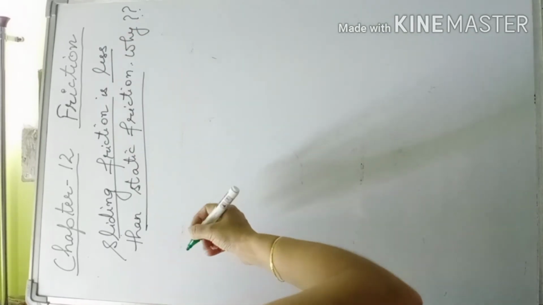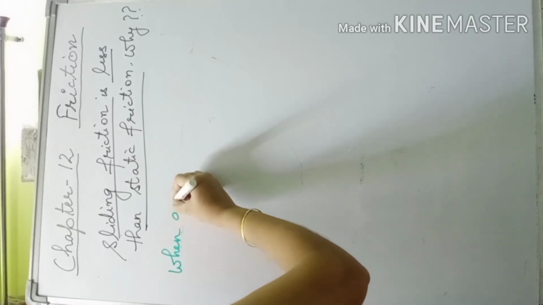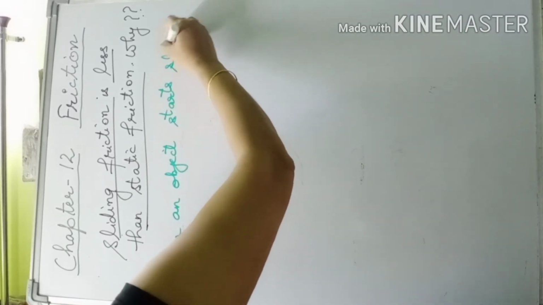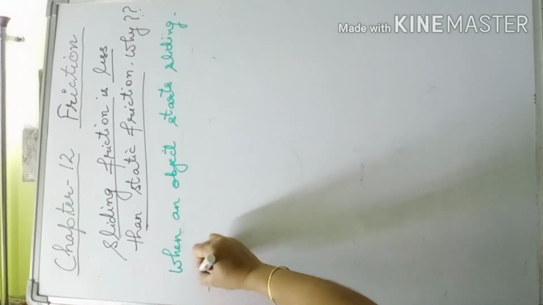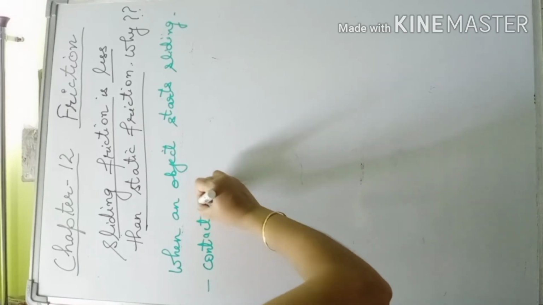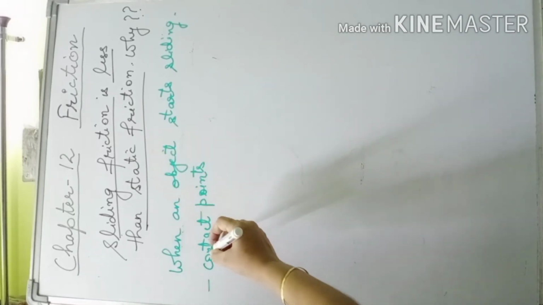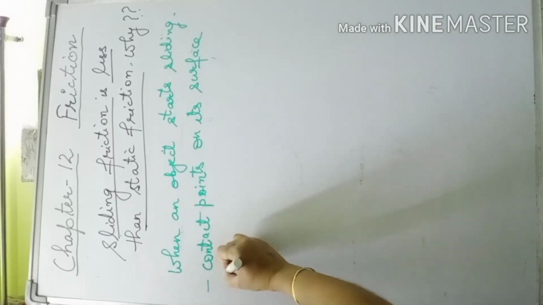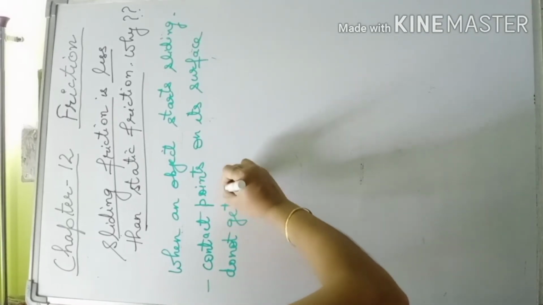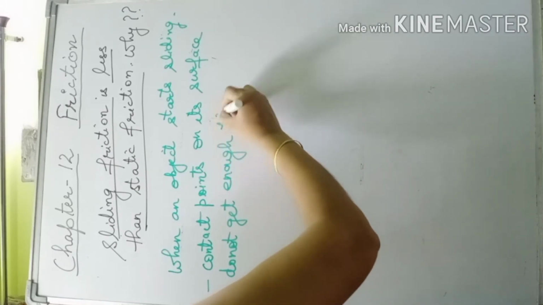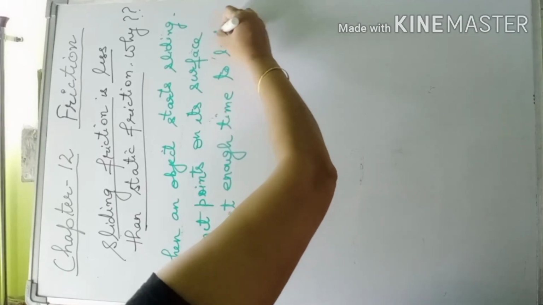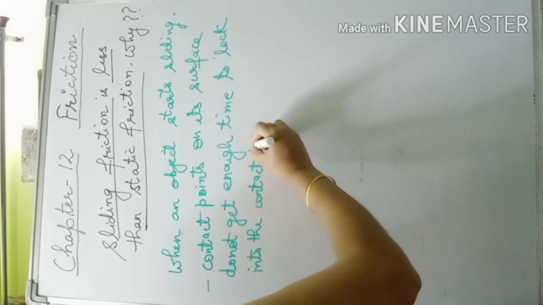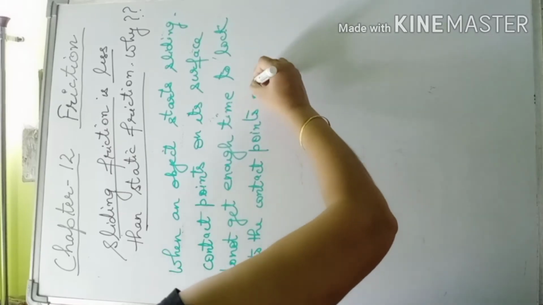Why is it so? This is because when an object starts sliding, then the contact points, means irregularities, on its surface do not get enough time to lock into the contact points on the floor.